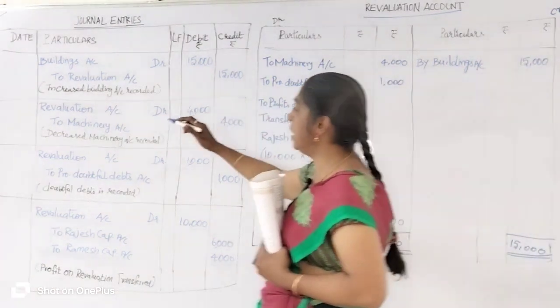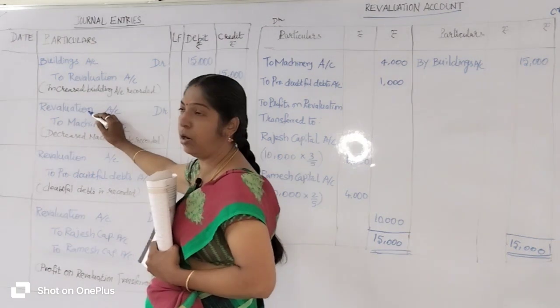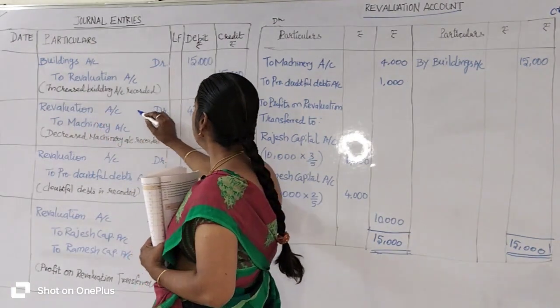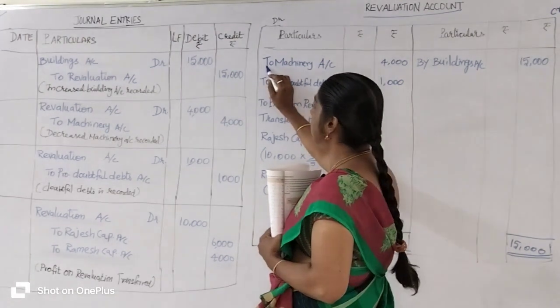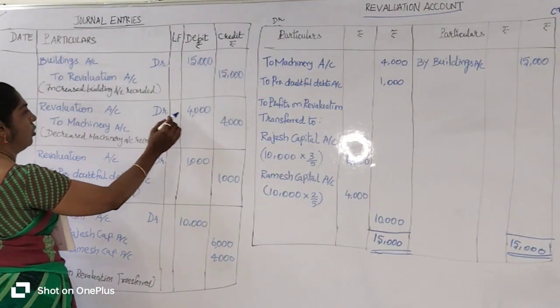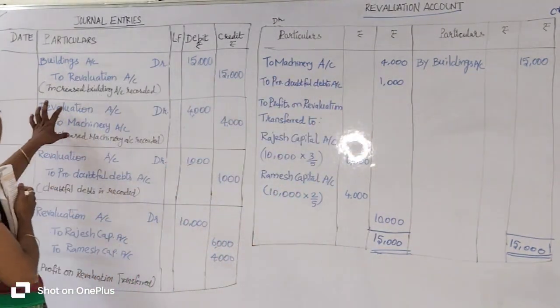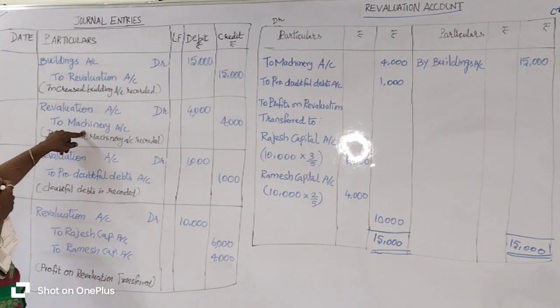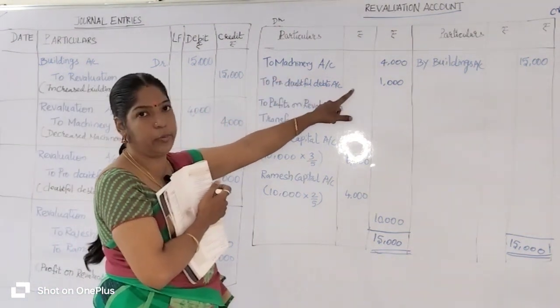And then in the next entry, where is the revaluation account? Revaluation account is on the debit side. So you go to the debit side, always starting with the word "To". So on the debit side you enter 4,000 rupees. For what was the revaluation account created? For machinery. So you write To Machinery Account, 4,000 rupees.